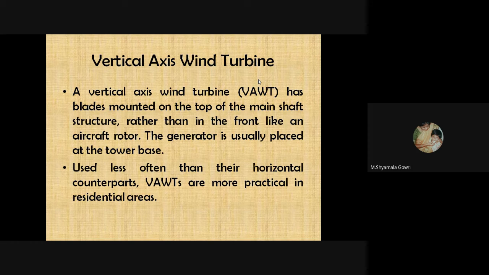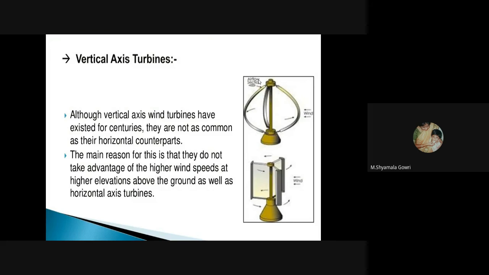A vertical axis wind turbine has blades mounted on the main shaft structure, rather than in front like an aircraft rotor. The generators are usually placed at the tower base, and are used less often than their horizontal counterparts. Vertical axis wind turbines are more practical in residential areas. So these are the two different configurations of vertical axis wind turbines.